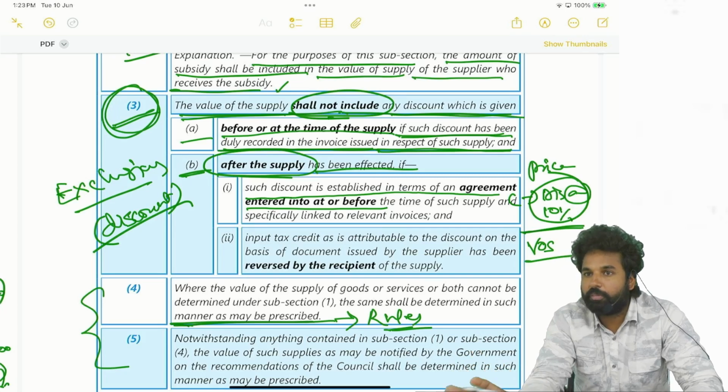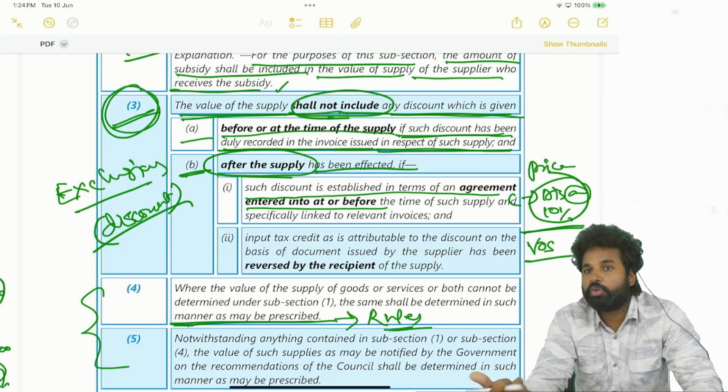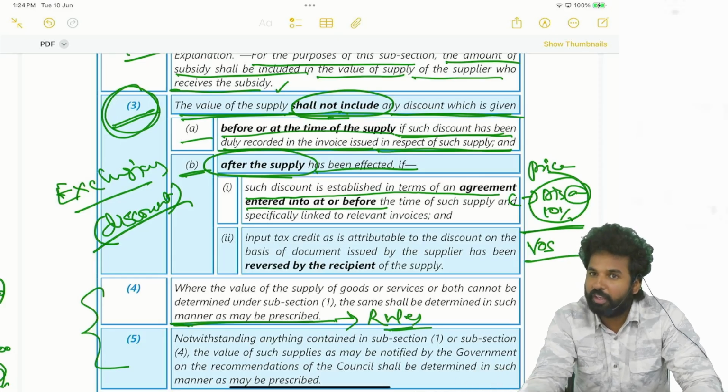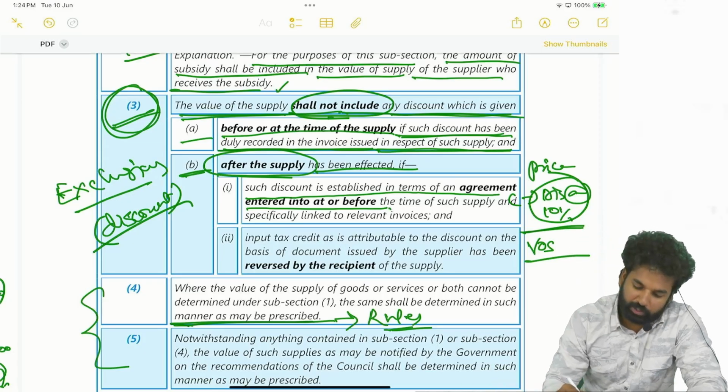Or if you are making early payment, then you will be offered 5% cash discount. So likewise, if there is an agreement at the time of supply for secondary discounts or post supply discounts, there is an agreement prevailing at the time of supply, then those discounts will be excluded from the value, okay, or before at the time of supply.